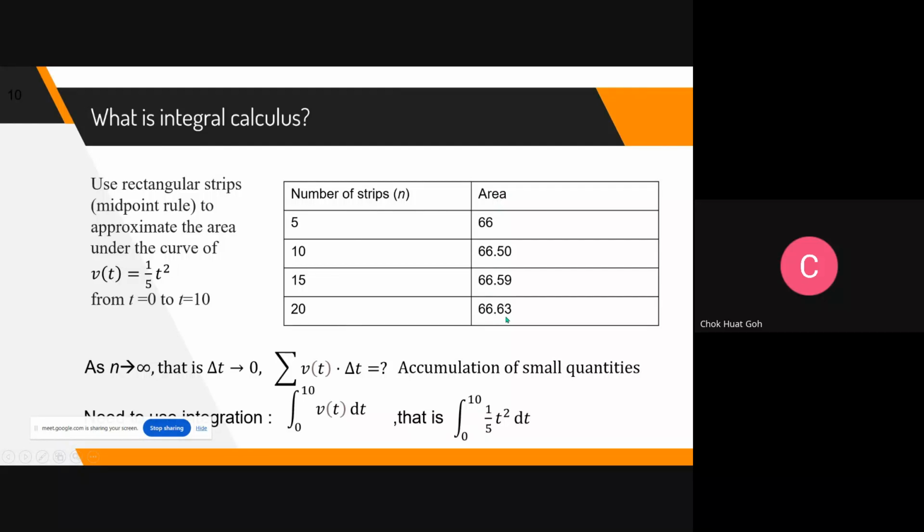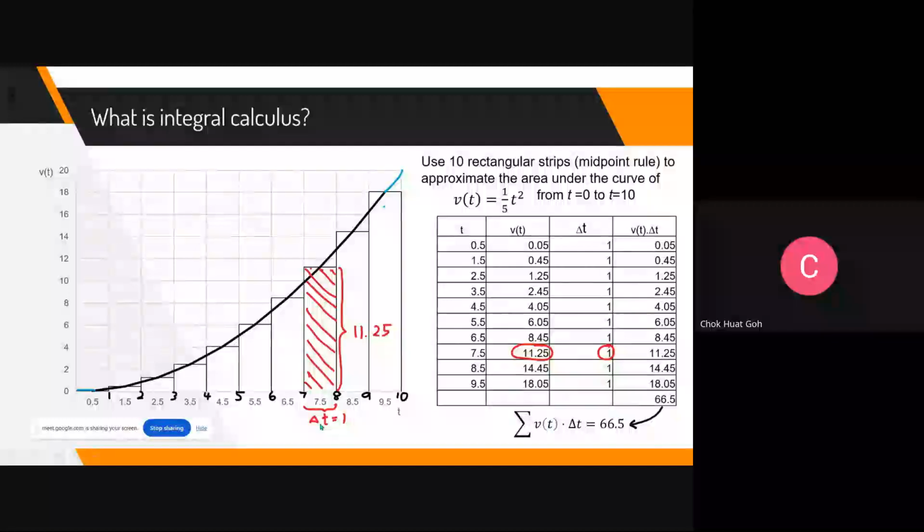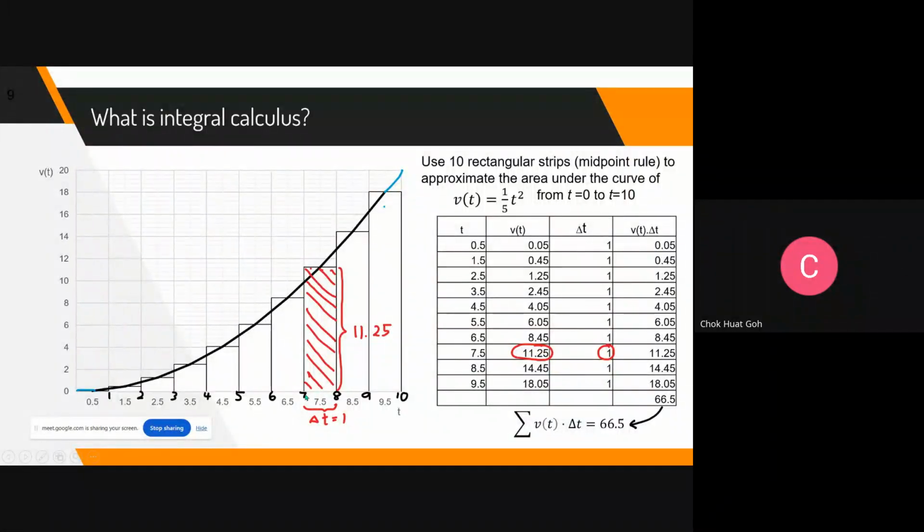All right, so I go back a bit, students. You see, this is 10 rectangles. Now if I make it 20, that means I have more rectangles. Then the time interval becomes very small. In calculus, your speed becomes constant. If I tell you that the time interval I count here is 0.1 seconds, then the speed will be constant already. That is the whole basic concept of integral calculus. Accumulation of small parts is integral calculus.